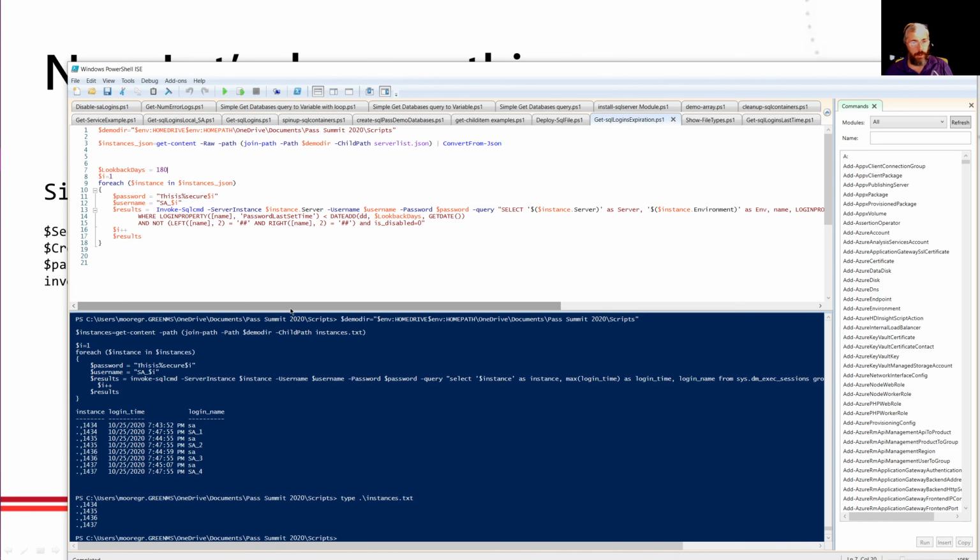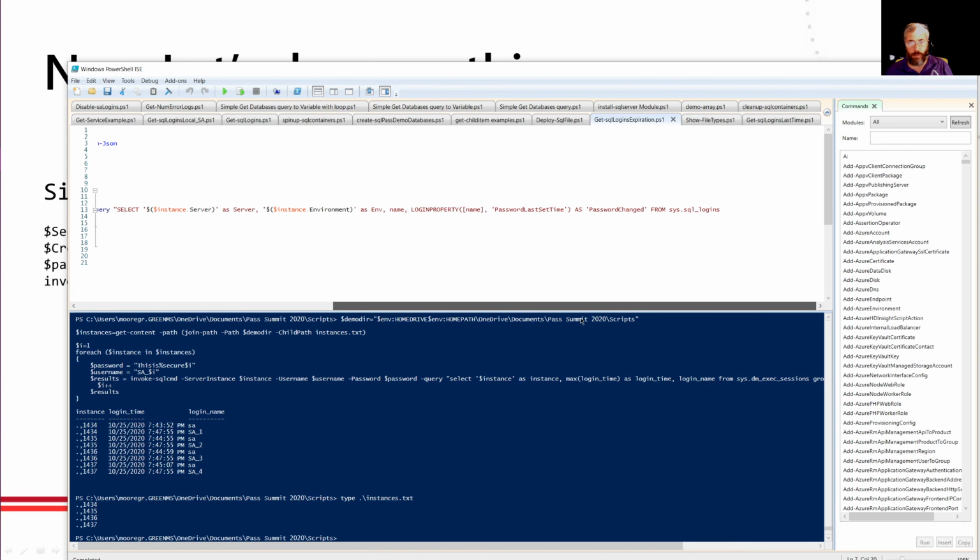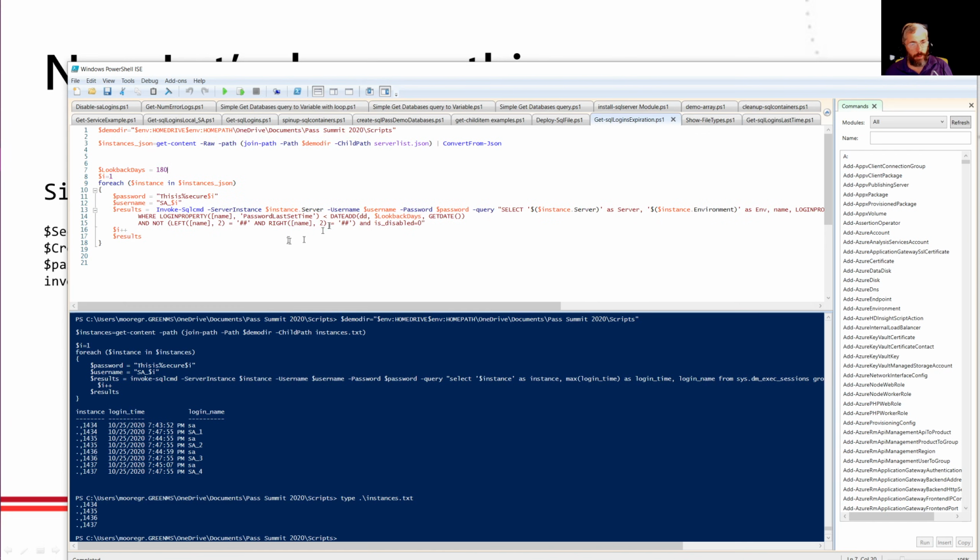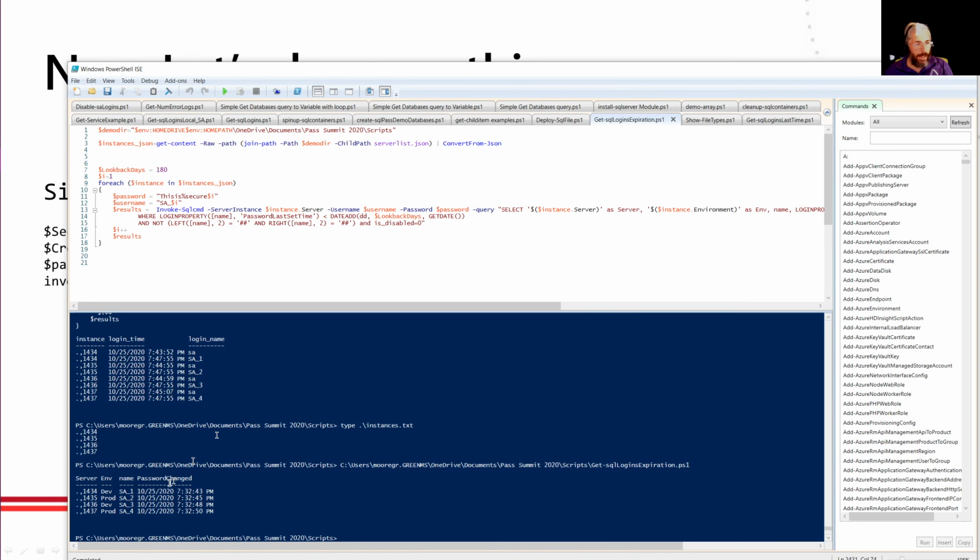We're going to run a SQL server here, query password change from just logins, look at the properties, look at the look back dates and everything like that. And again, we're going to ignore anything that's got the pound in there, and if it's disabled, we don't really care. So now notice here, this is kind of nice. It looks kind of like our login up here, but it's showing the server. That's good. The environment, well, where did that come from? We'll come back to that.